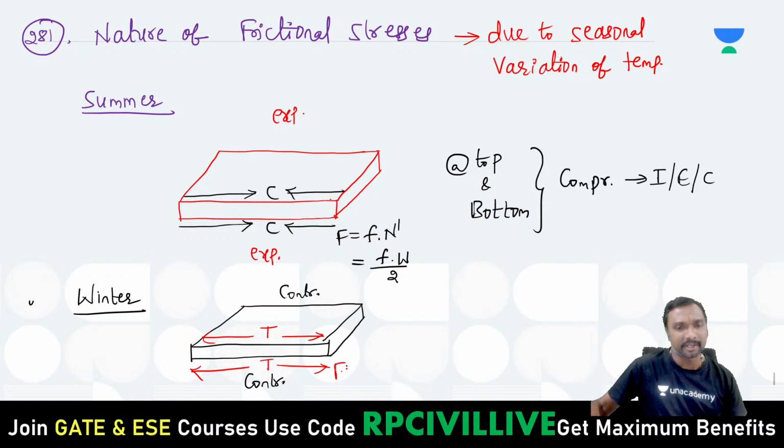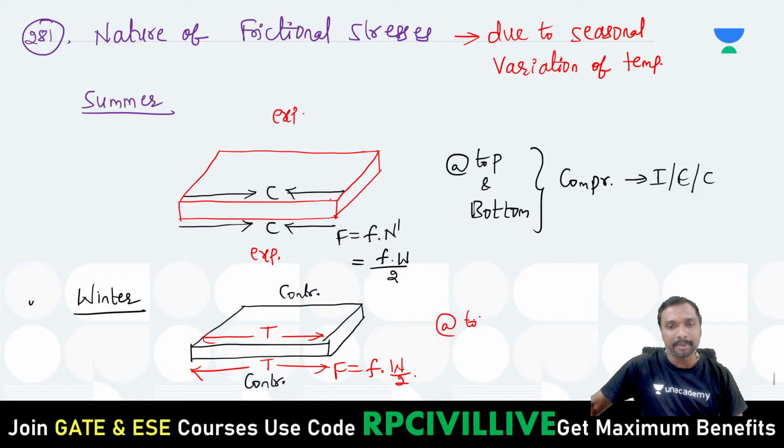Right, this is your friction. What is the friction? That is the coefficient of friction into the normal reaction, W by 2, total weight by 2. Yes, Anshuman, correct. Now, what is the nature of these stresses at the top and bottom?